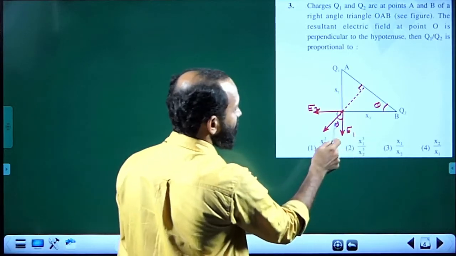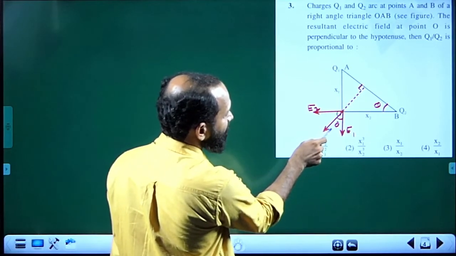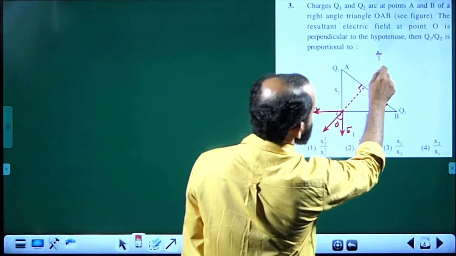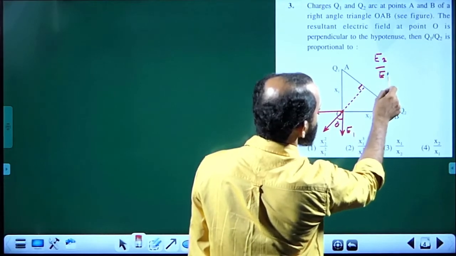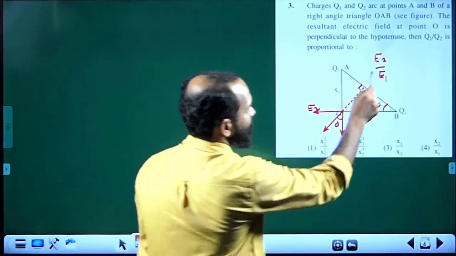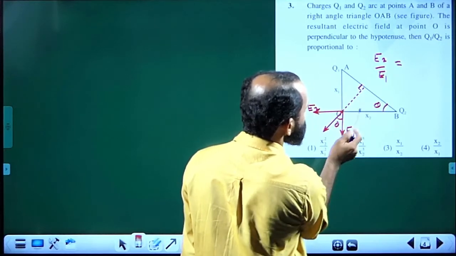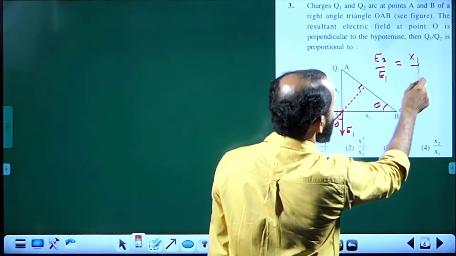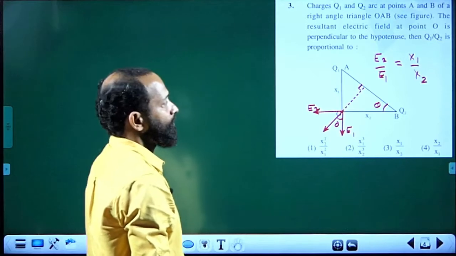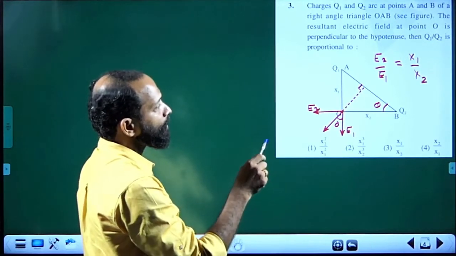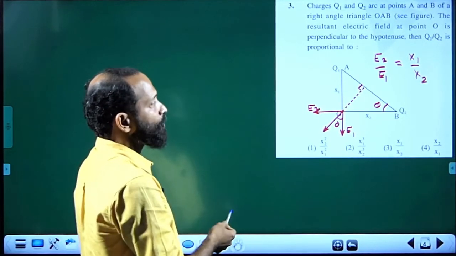So that here we get tan theta as E2 by E1, that is E2 divided by E1 is tan theta. That is equal to opposite by adjacent from the right angle triangle, that is x1 by x2. But we know intensity is proportional to 1 by r square, inverse square law.